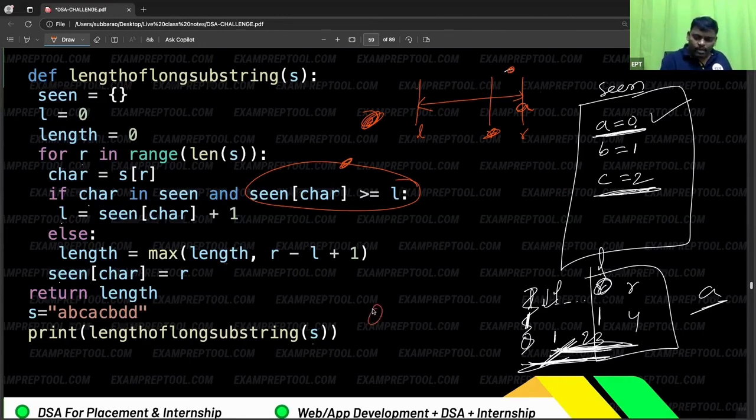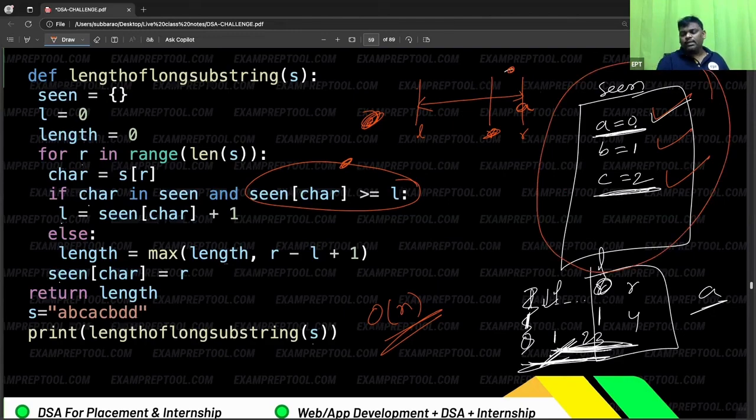So order of n time, and I think I have not taken any extra space. This seen array: how many distinct characters are there? One dictionary you are taking, which is approximately negligible. If you say how many distinct characters, accordingly I can calculate also. One dictionary I have taken, more than that nothing. One scan is a very good algorithm, please take care.